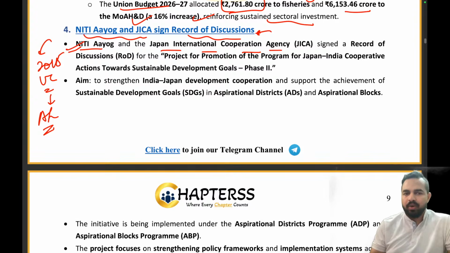So Niti Aayog is basically focusing on preparing the Niti for the development of the nation, preparing policies for the development of the nation, right? And the Japan International Cooperation Agency is also an organization which works for the developmental works. So both of these organizations have signed a record of discussions for the project for promotion of the program for Japan-India cooperative action towards Sustainable Development Goals Phase 2.